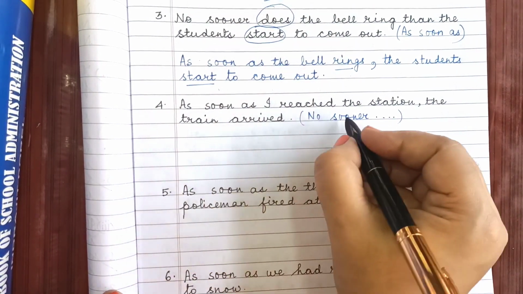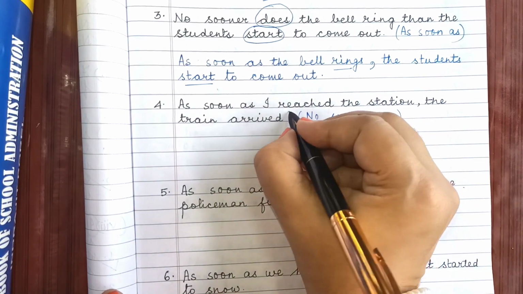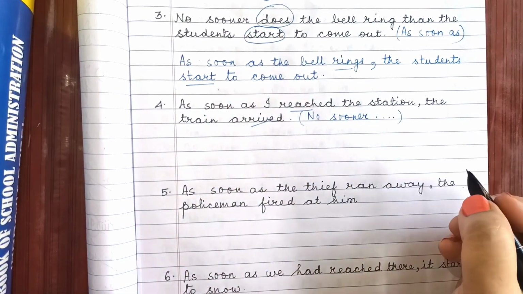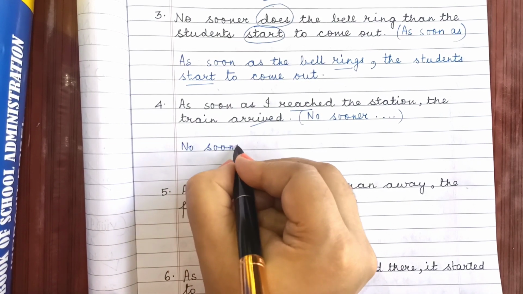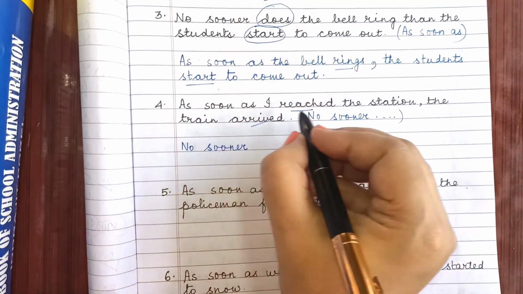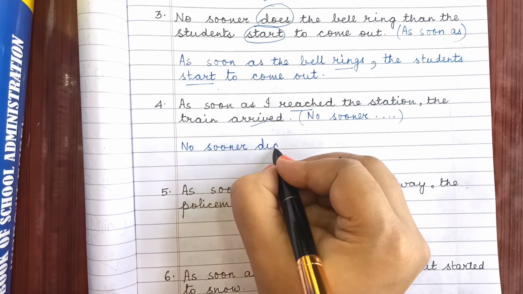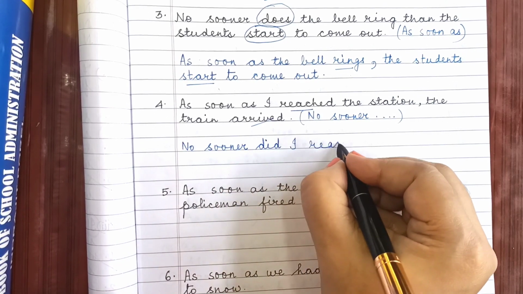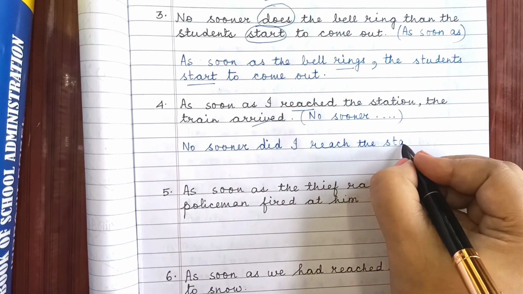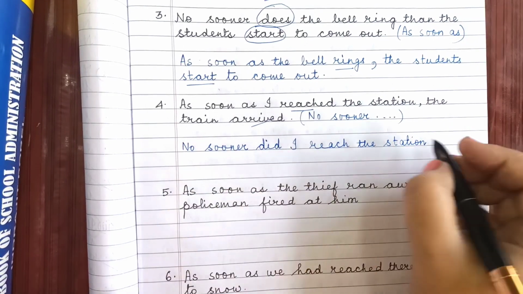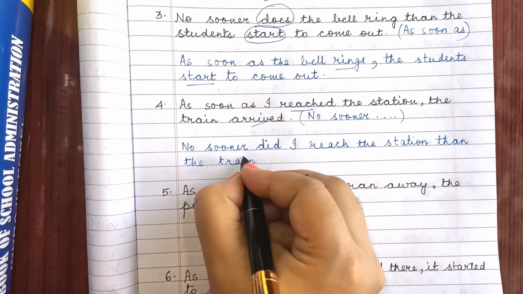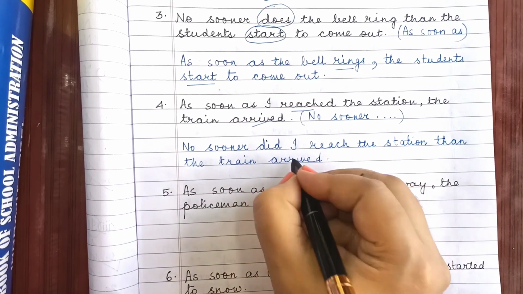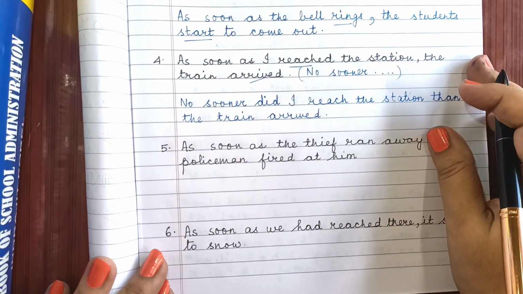Next, as soon as I reached the station, the train arrived. Begin with no sooner. Okay? So reached and arrived, again the tense is past tense. No sooner did I reach the station. Did. Why? Because in the question I had past tense. No sooner did I reach the station than the train arrived. Always use than. Construction, no sooner than.